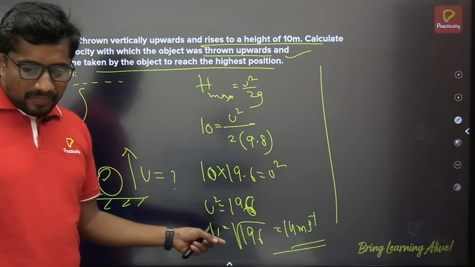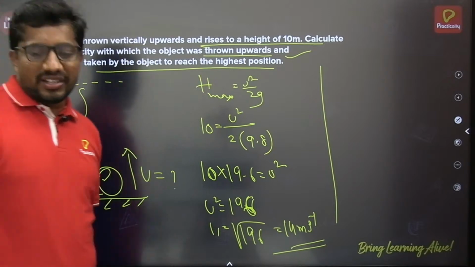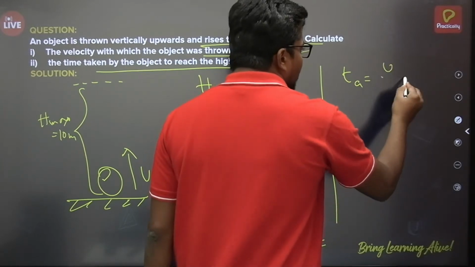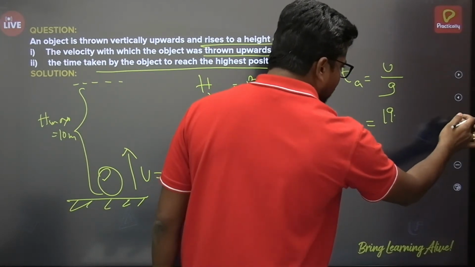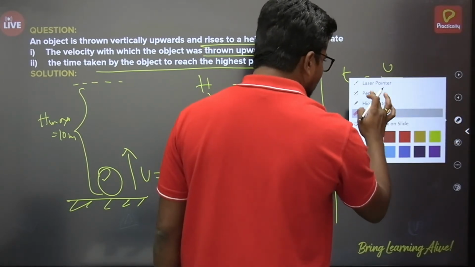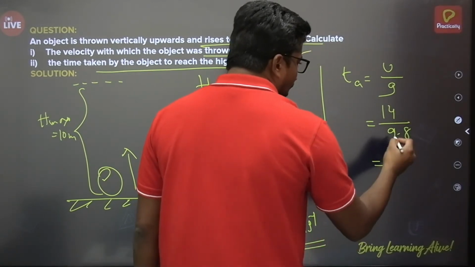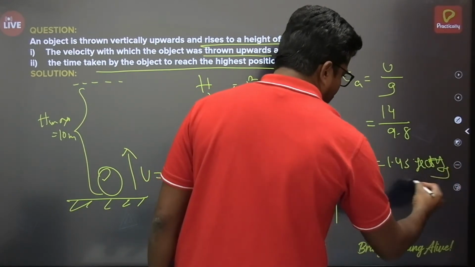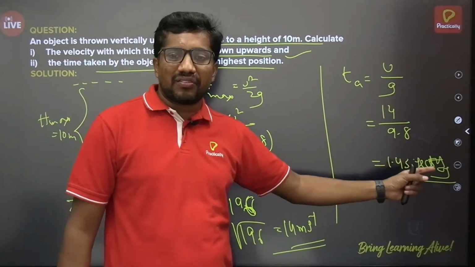Okay, all right. So the initial velocity we have found, that's 14 meter per second. What's the time taken by the object to reach the highest position? To reach the highest position, that's what we discussed as time of ascent, which is u by g. So u value is 14 meter per second and g is 9.8. Approximately you will get 1.43 seconds. Suppose if it is 10, it is 1.4, then with 9.8 it will be more than 1.4, so nearly 1.43 seconds.